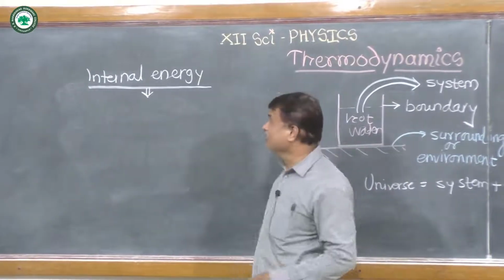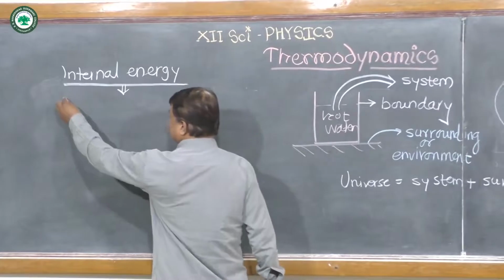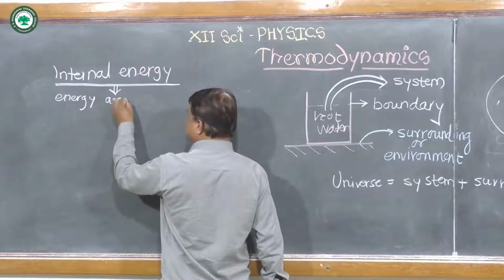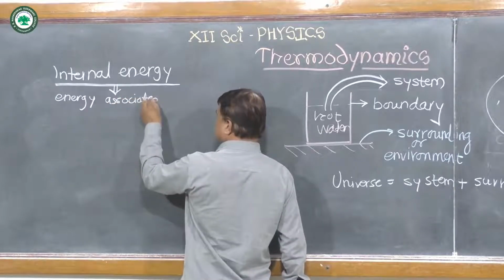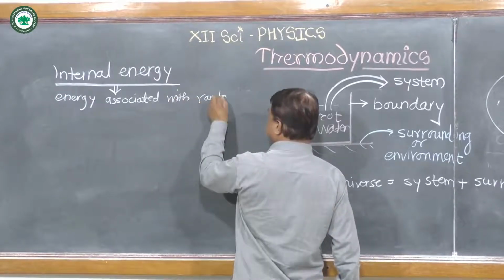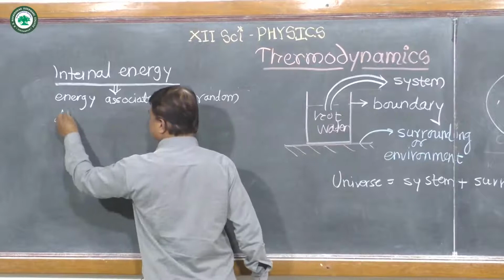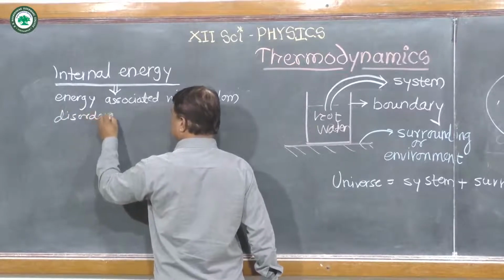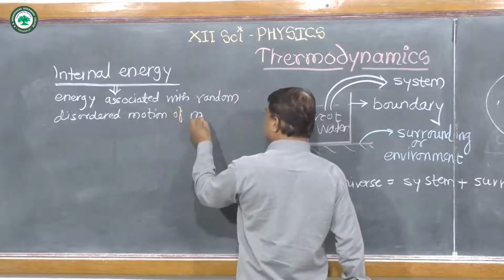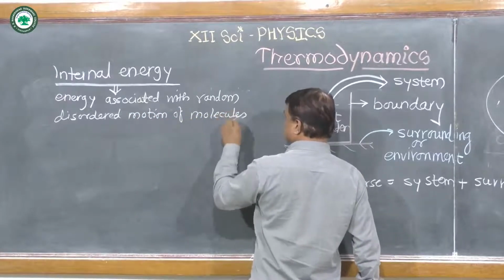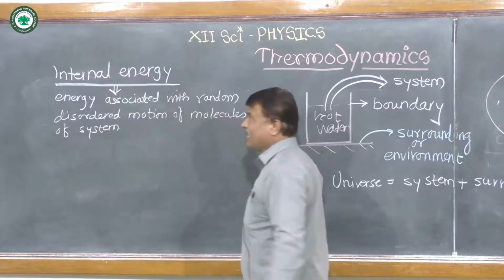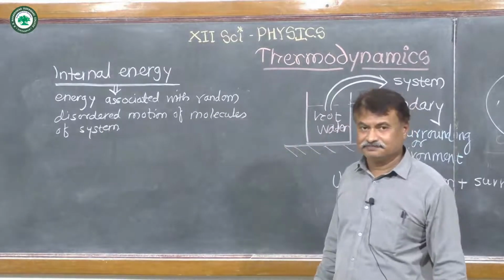So from this diagram we can write the definition of internal energy. It is simply the energy associated with random, disordered motion of molecules of the system, and that is called the internal energy of a system.